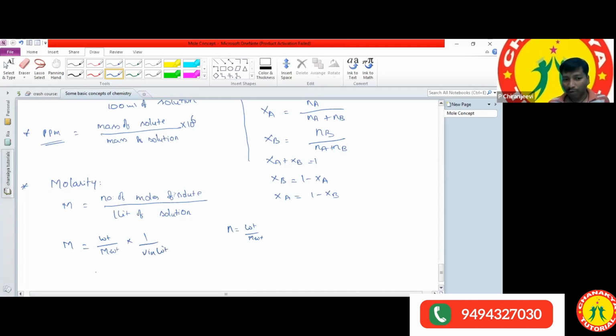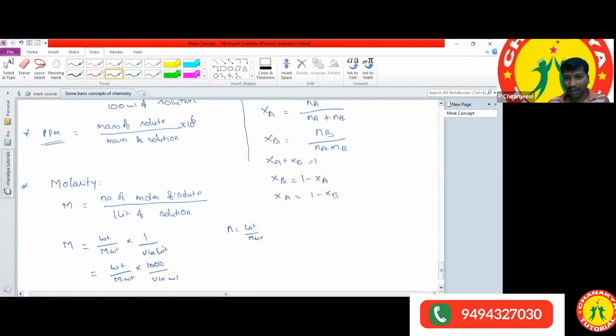If they give it in ml, the formula is weight by molecular weight into 1000 divided by V in ml. By using this formula we can calculate the molarity, the weight, or the molecular weight. If you know the values, we can substitute in this formula and calculate anything.